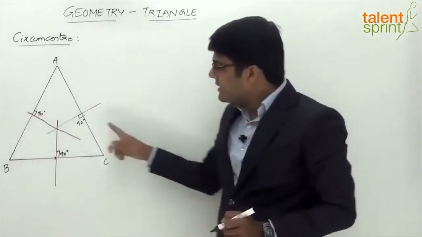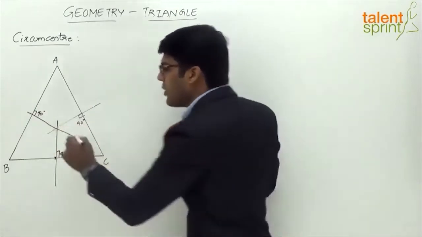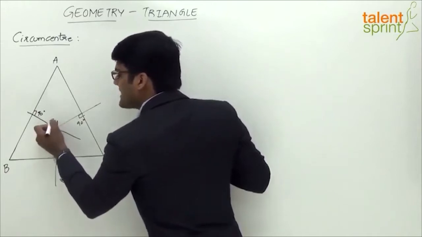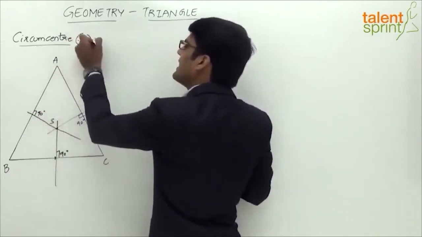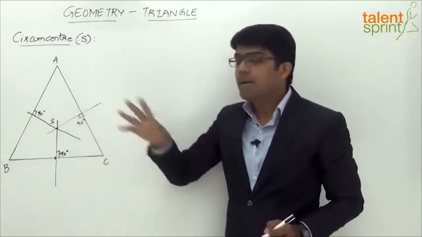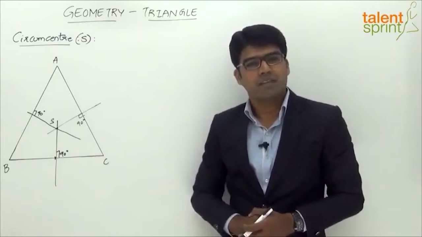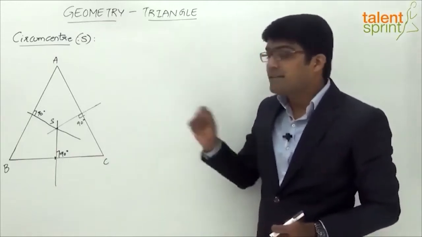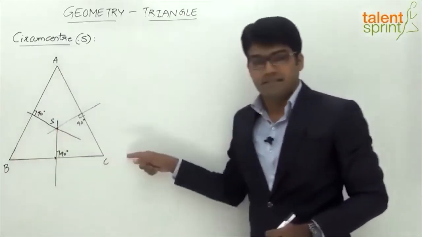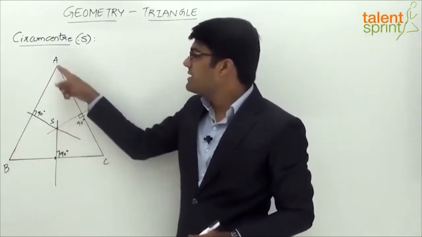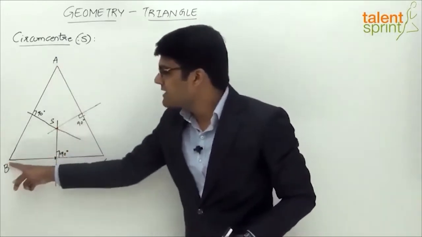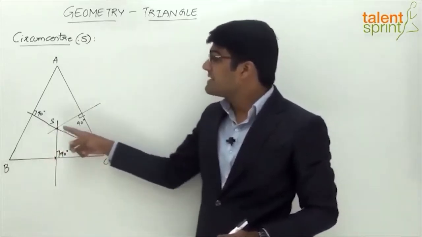So you see here that all the three perpendicular bisectors meet at a common point, which is the circumcenter of the triangle. Circumcenter is generally denoted by S. So circumcenter S of the triangle is the point of intersection of all the three perpendicular bisectors for the sides of the triangle. Now the interesting fact about circumcenter is that it is equidistant from all the three vertices. The circumcenter S is equidistant from A, B and C, which means the distance from A to S is equal to the distance from B to S is equal to the distance from C to S.